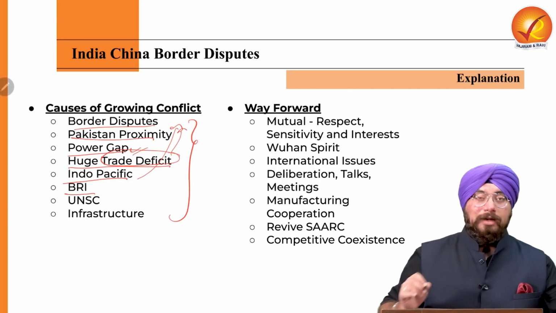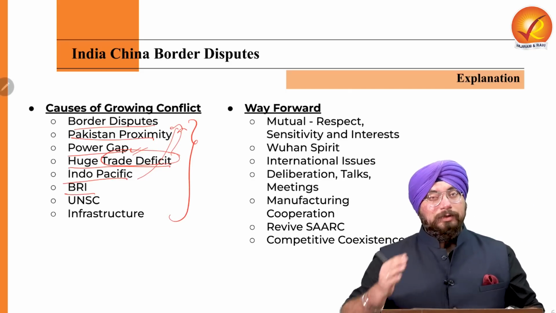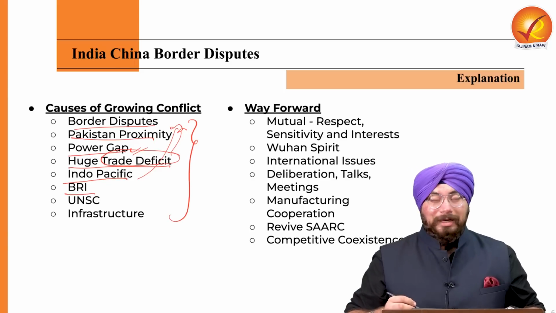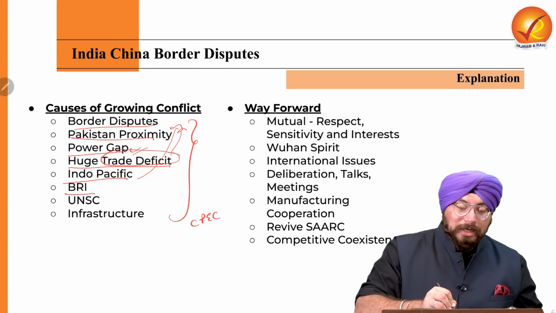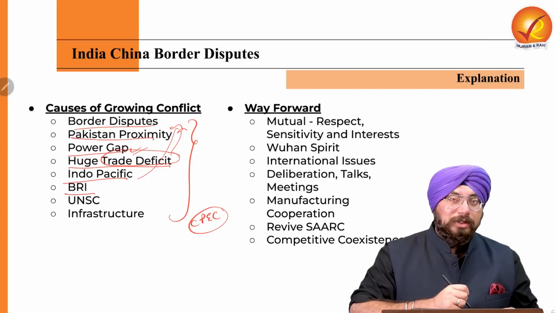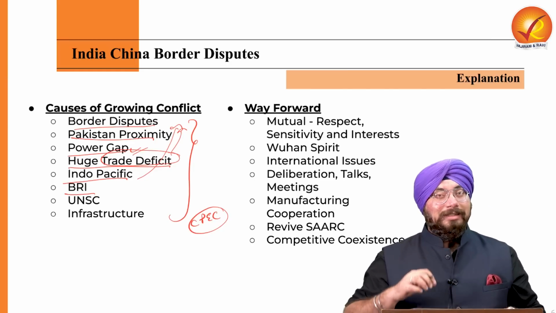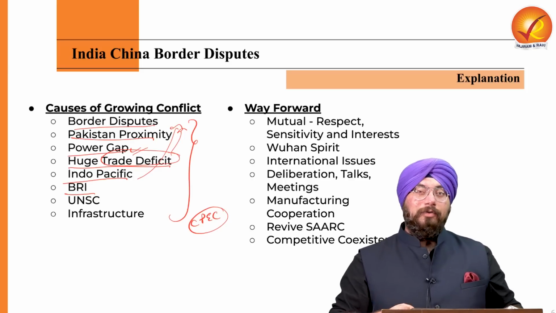Plus your Belt and Road Initiative, right? Now, one of the projects in this Belt and Road Initiative is the China-Pakistan Economic Corridor. It passes through Pakistan-occupied Kashmir, which India considers a very integral part of our country.